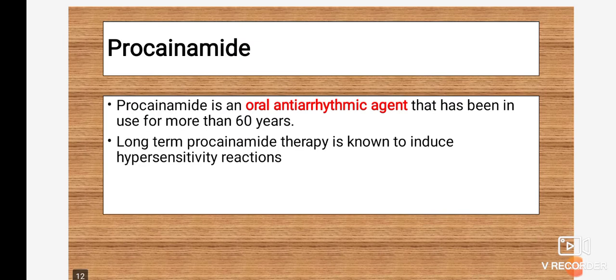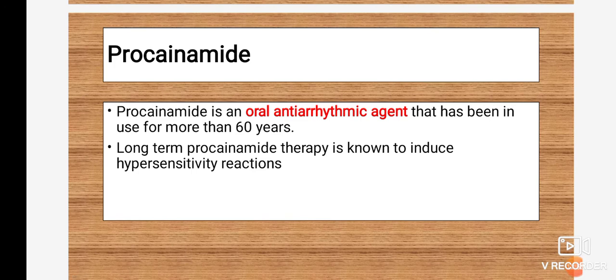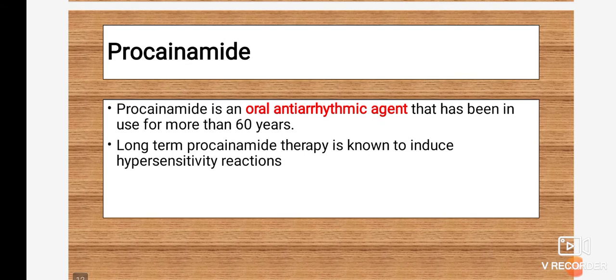The next drug is procainamide. Procainamide is an oral antiarrhythmic agent. They may ask you for examples of antiarrhythmic agents under class 1A which are orally active. Orally active drugs include procainamide, and there is one more drug which is orally active. You can give the example of procainamide, its structure, mechanism of action, and medicinal use. Keep in mind that procainamide is orally active.